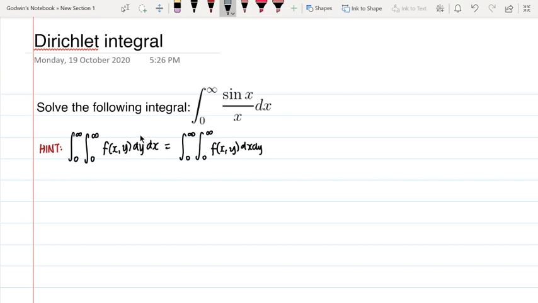For limits that include functions, maybe you need to do some more work before you can properly reorder. But for now, our limits are just 0 to infinity. And I said here that I can also use 0 to infinity. It doesn't matter. So, to be honest, when I first heard about this, of course I tried